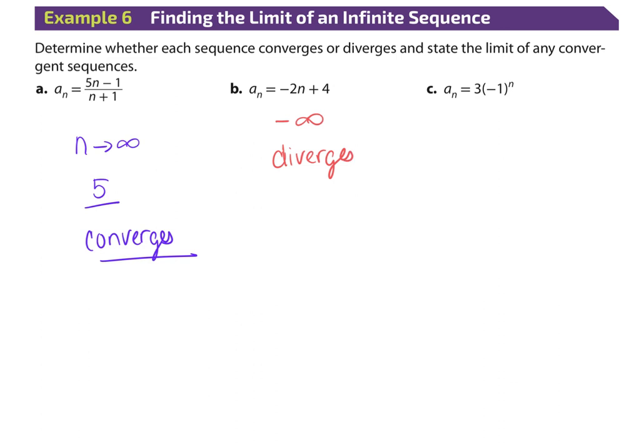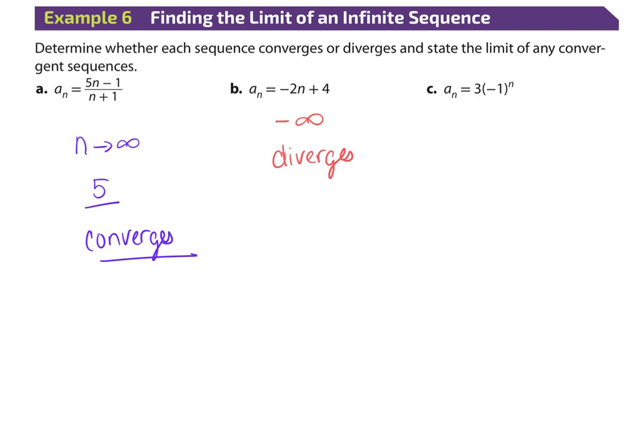Diverges. This last one is a little bit of a trick question. This limit actually does not exist. This is what's called an oscillating function. Think of oscillating fans. They spin back and forth, right? Oscillating sprinklers, same thing. They just go back and forth, back and forth. That's what an oscillating function does.